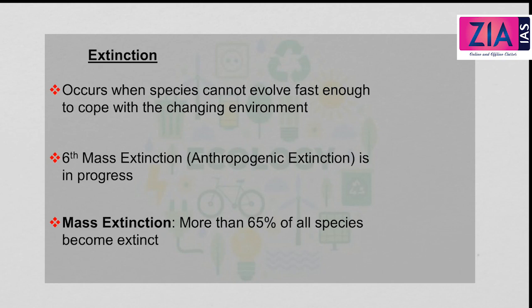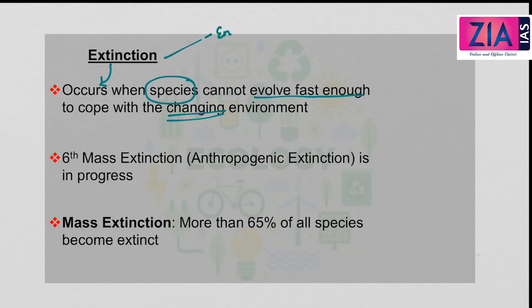Next we will be discussing extinction, and this is the last principle. So let's see what is extinction. Extinction occurs when species cannot evolve fast enough to cope with the changing environment. You must have heard certain species have become extinct. They have vanished. They are not seen now.